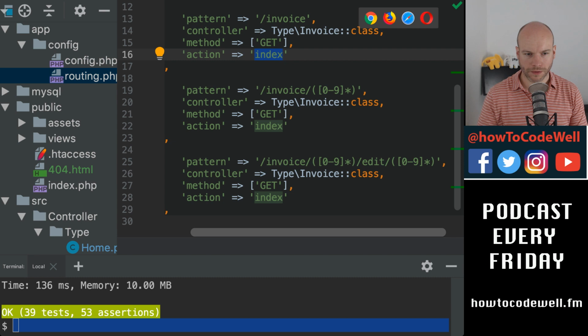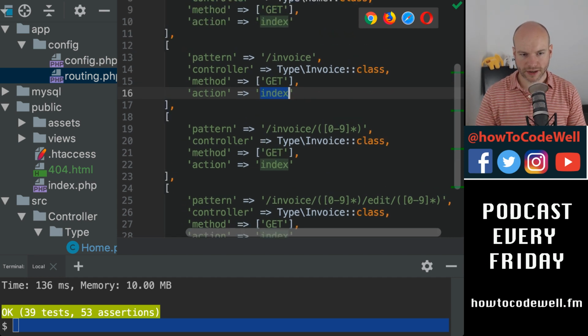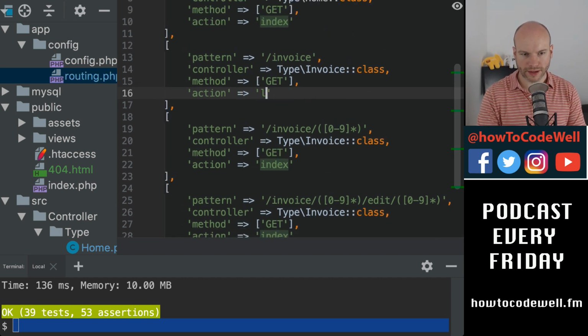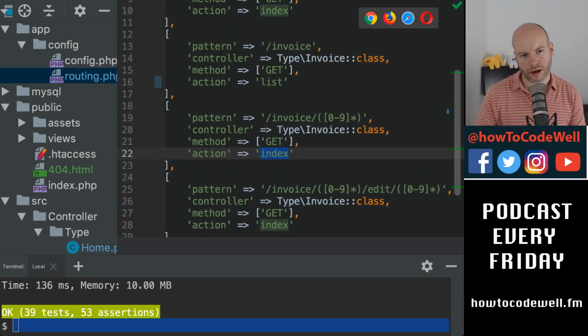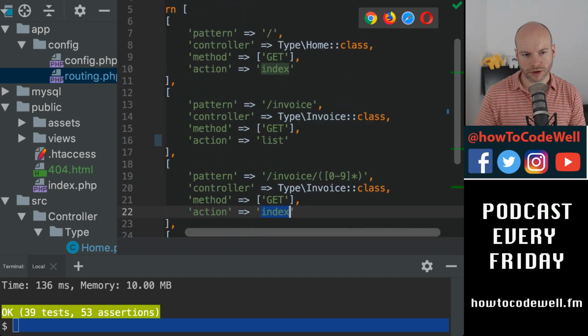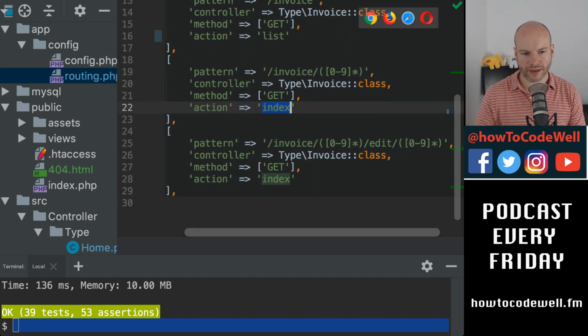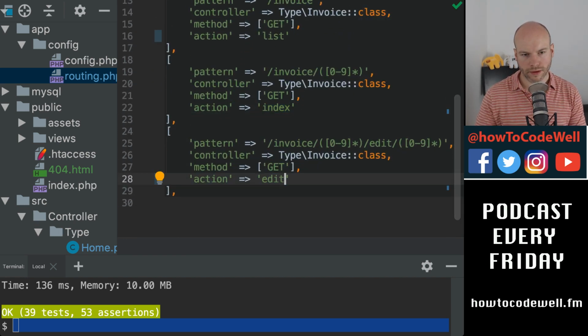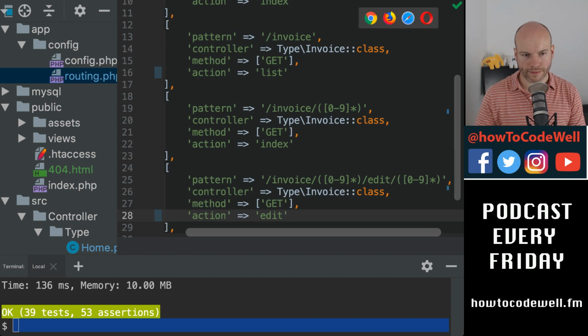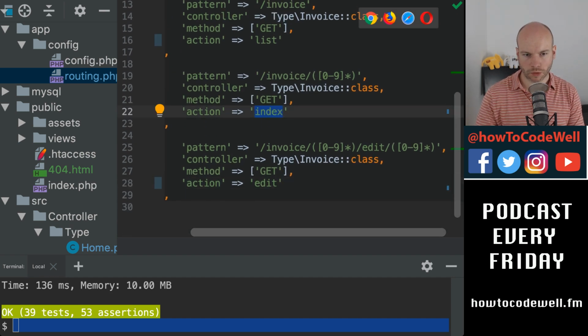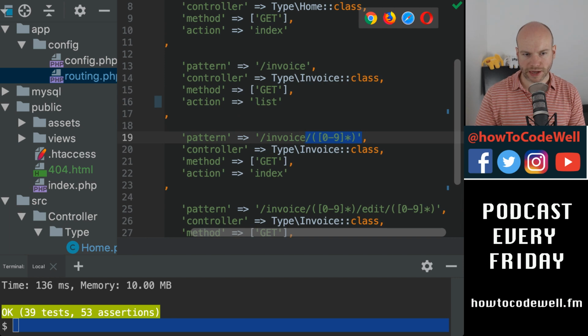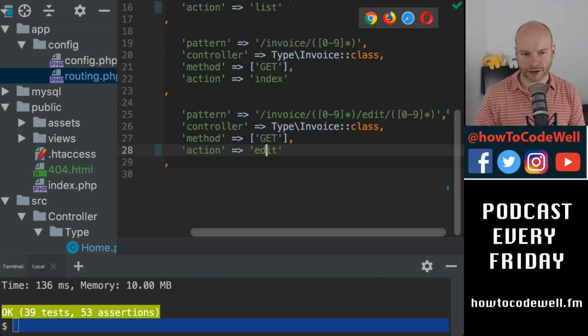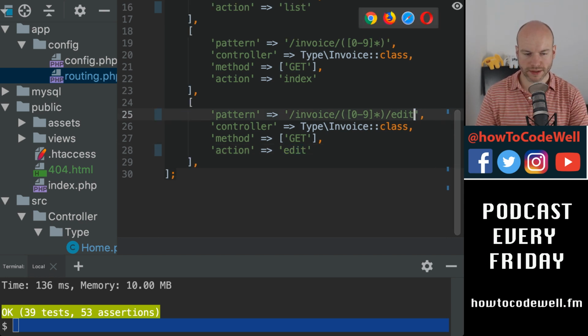So I'm going to have this as list, I'm going to have that as the index, and then this is edit. So that's the index of a single one. That is going to be a list of invoices, and that is going to be the editing of an invoice. And let's just remove that because that doesn't make any sense.